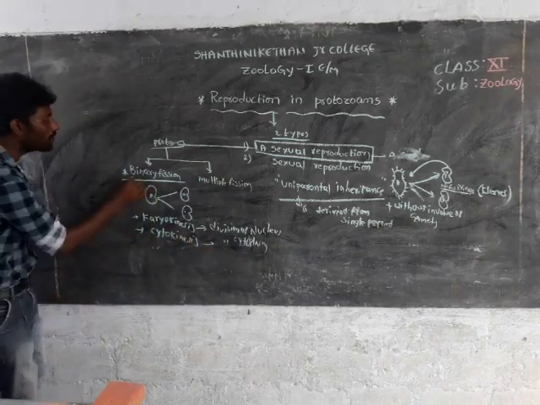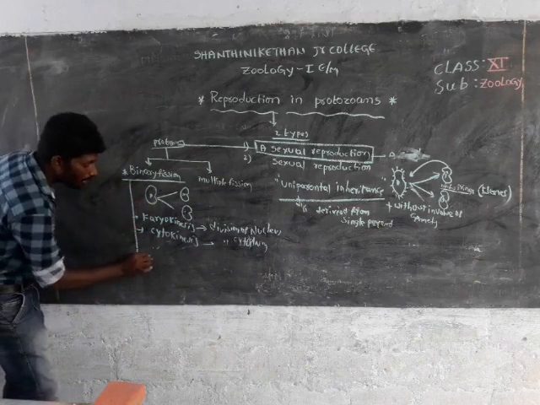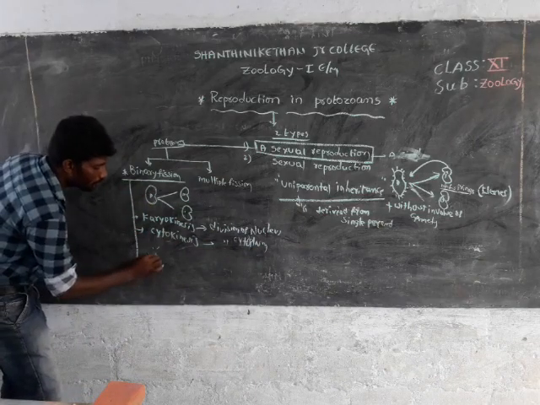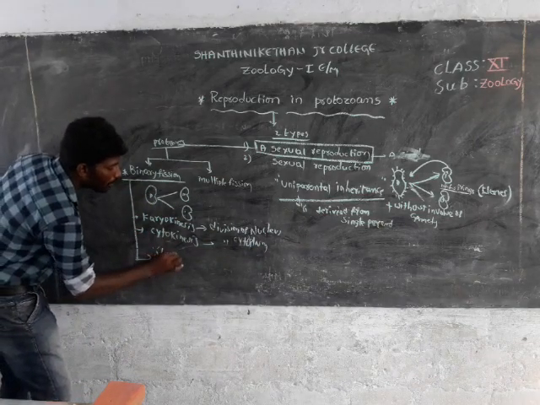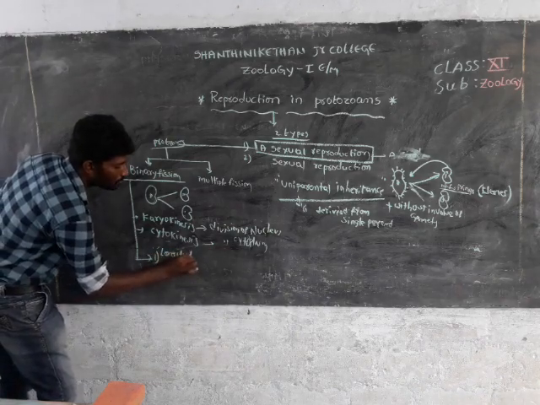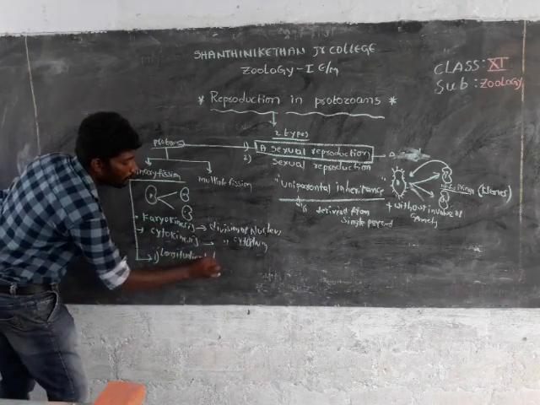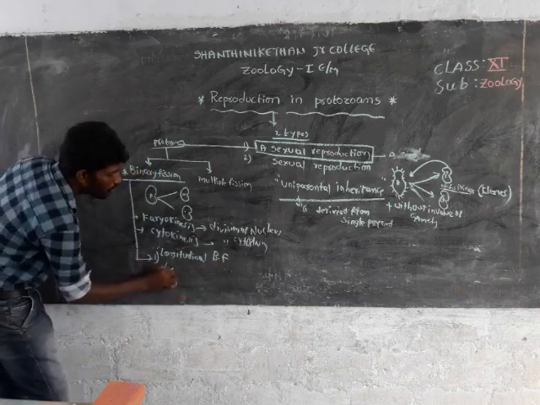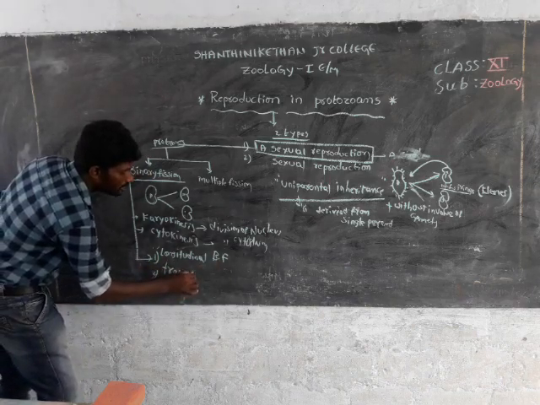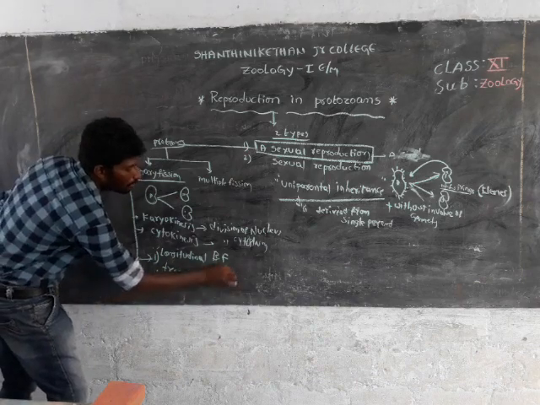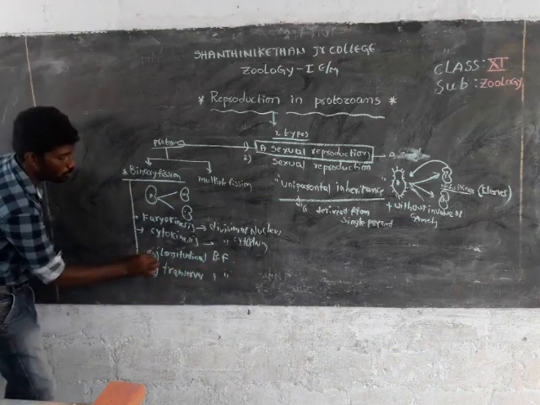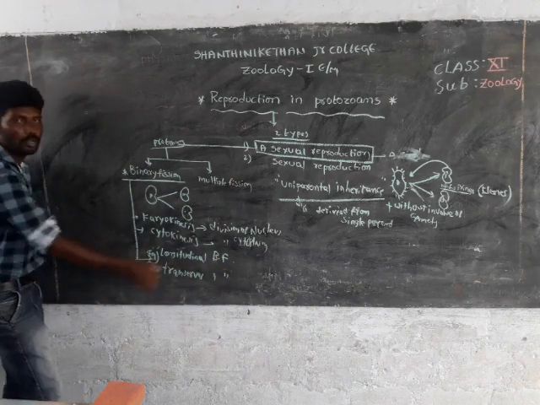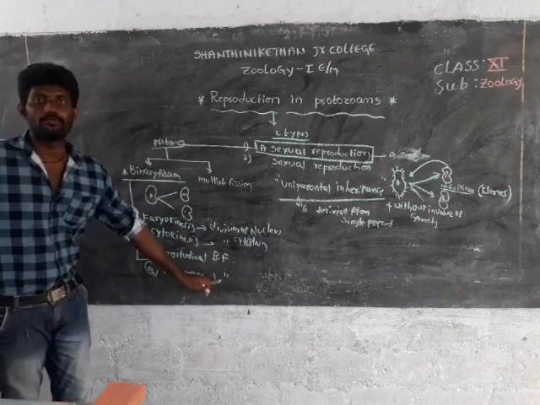Next, binary fission consists of two types. The first one is longitudinal binary fission, and the second one is transverse binary fission. It is a very important 4 marks question: longitudinal binary fission and transverse binary fission.